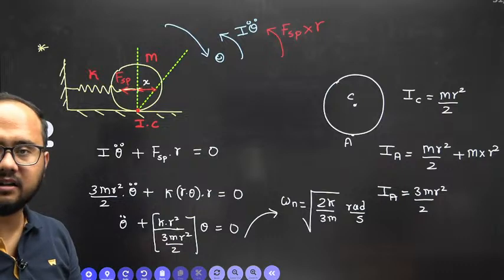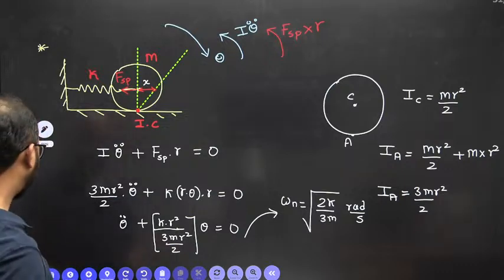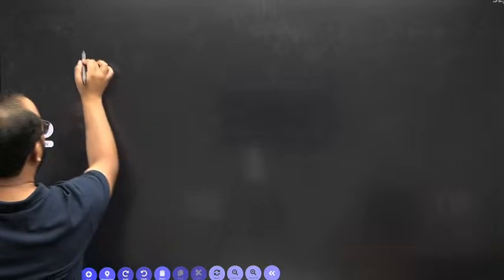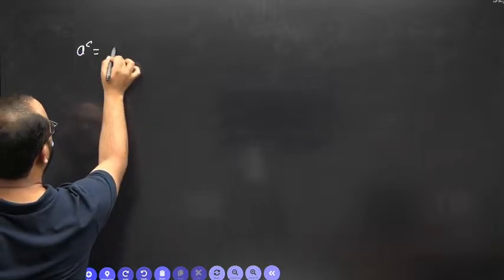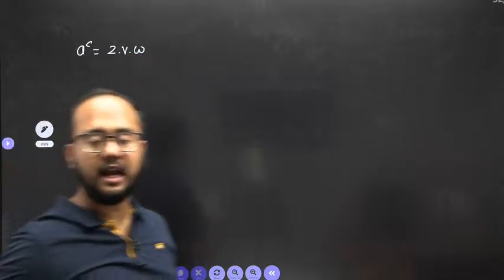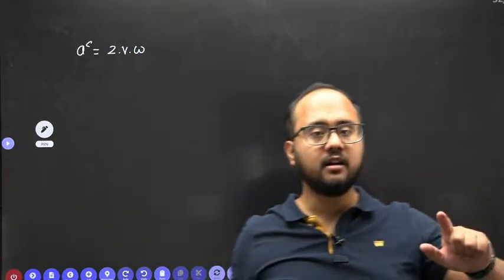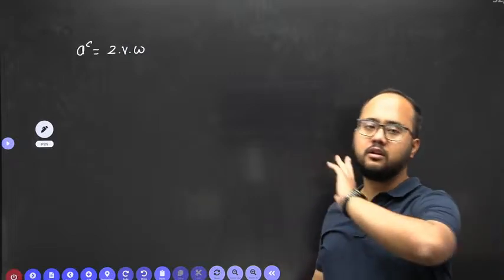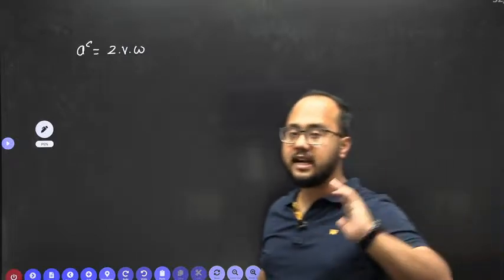Now you are asking about Coriolis acceleration, right? I hope you remember the Coriolis acceleration formula: 2 into velocity of slider multiplied by the angular velocity of the bar in which the slider is rotating. Is the slider rotating? The slider is sliding, not rotating.